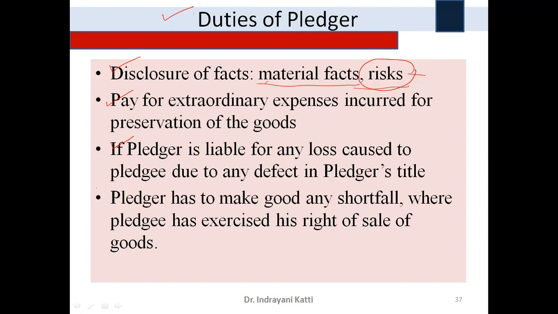And the fourth one is that the pledger has to make good any shortfall where the pledgee has exercised his right of sale of goods, right? The pledger has a duty to make good any shortfall where the pledgee has exercised his right of sale of goods. So at that time, he has to make good this shortfall.